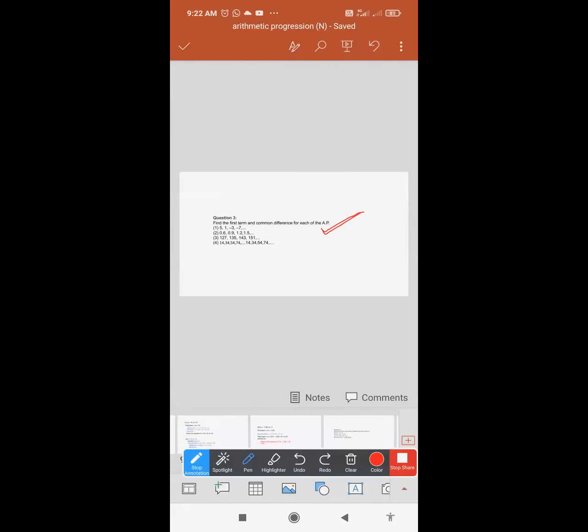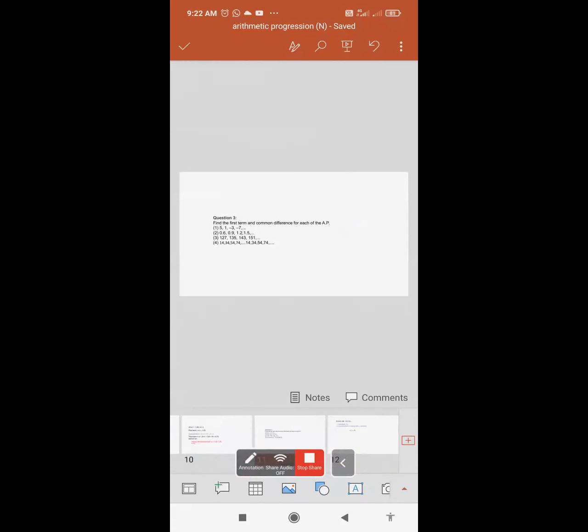So question number 1 is 5, 1, minus 3, and minus 7. So let's begin with question number 1. First term. What is your first term? Okay, question number 1 is not solved. So question number 2, that is your 0.6, 0.9, 1.2, 1.5. The first term, what is your first term? Okay, what is your first term, class, in this?